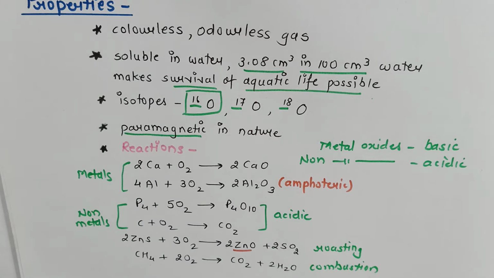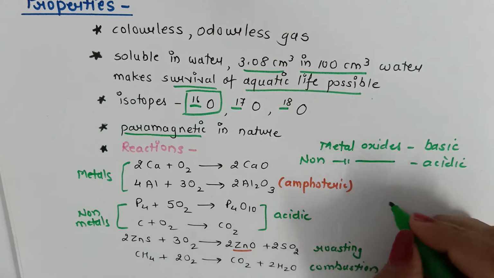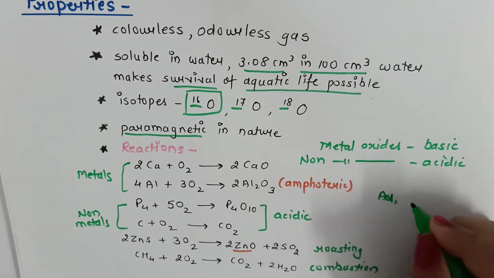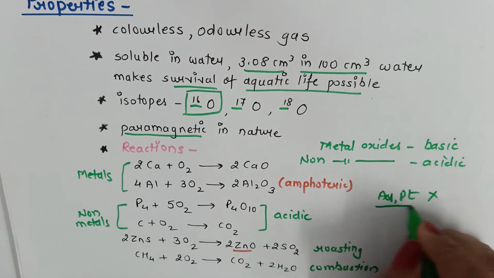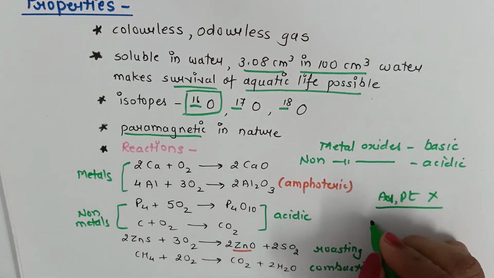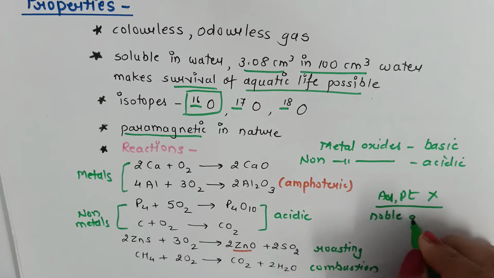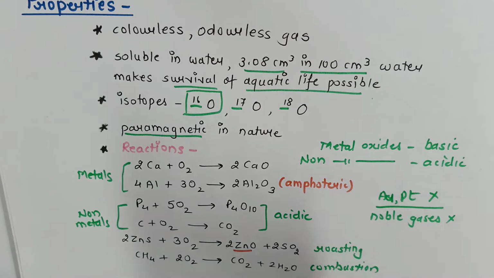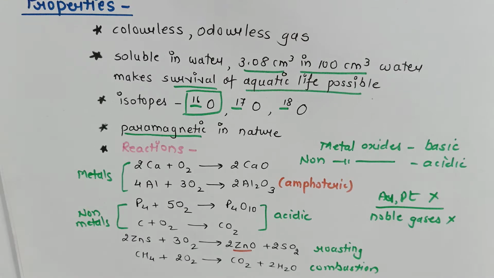So oxygen reacts with nearly all metals and non-metals except some metals like gold and platinum. They do not react with oxygen, and noble gases do not react with oxygen. All these reactions are strongly exothermic and therefore the reactions are sustained.